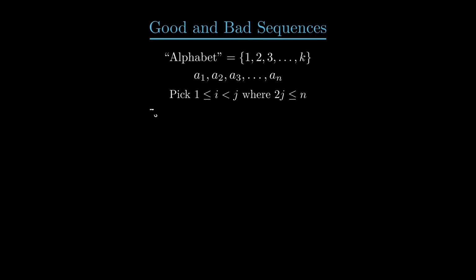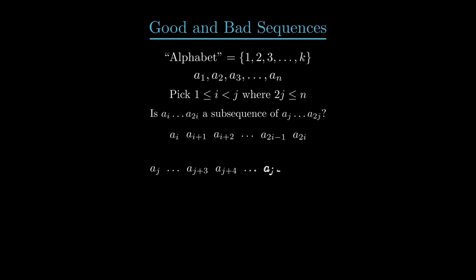Look at the string of elements from a sub i to a sub 2i, and the string of elements from a sub j to a sub 2j. If we can find such an i and j where the first string is a subsequence of the second string, then we say that this is a bad sequence. An example or two should help clarify this.